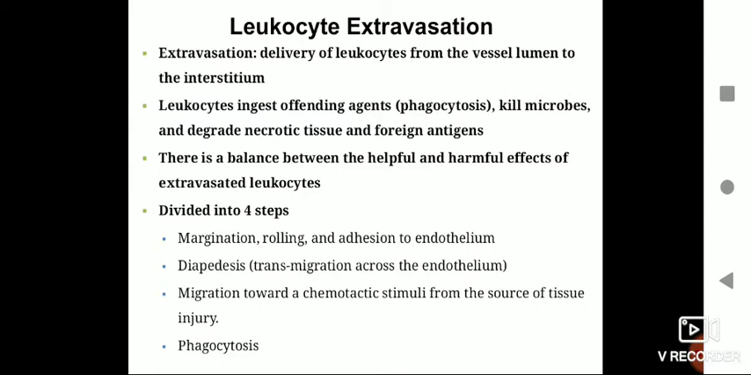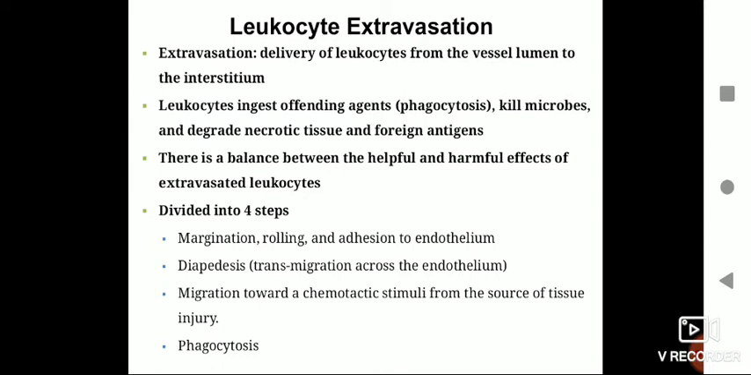What is the job of these leukocytes? Leukocytes' main job is to ingest any offending agents, that is through phagocytosis, or they can kill the microbes, or they can degrade any kind of necrotic tissue, any dying tissue, or any foreign antigen. This is what the leukocytes are going to do once they come to the site of injury. This process of entry of the leukocyte from the blood vessel to the site of injury through the process of extravasation is divided into 4 stages or 4 steps.